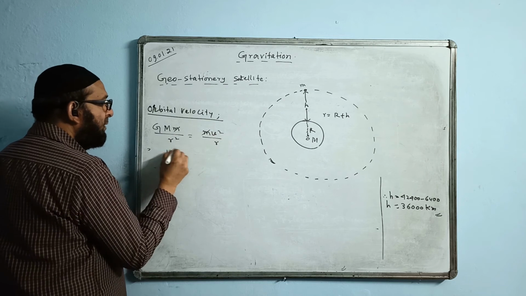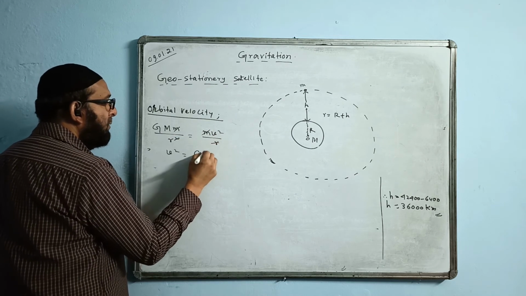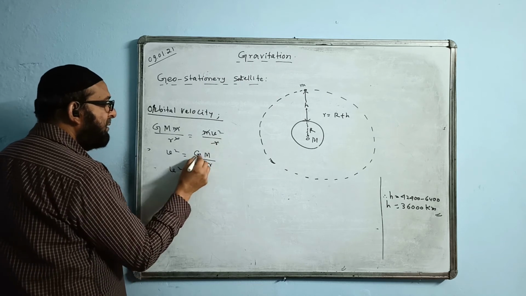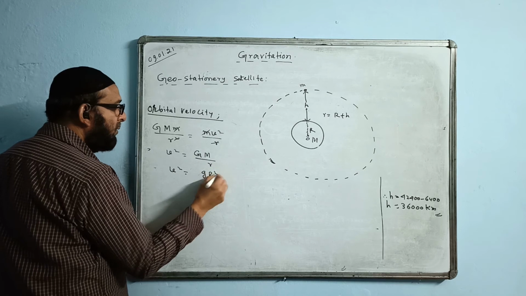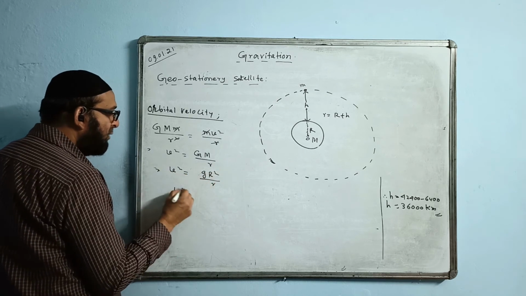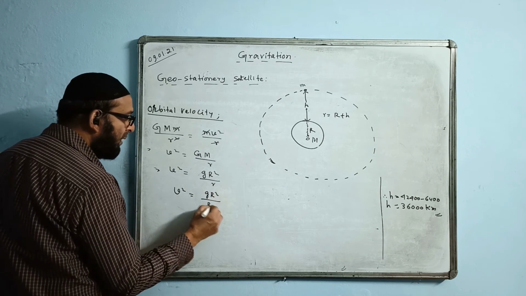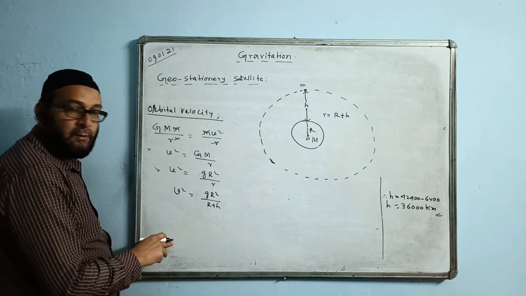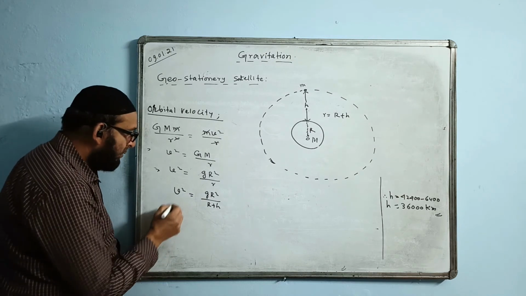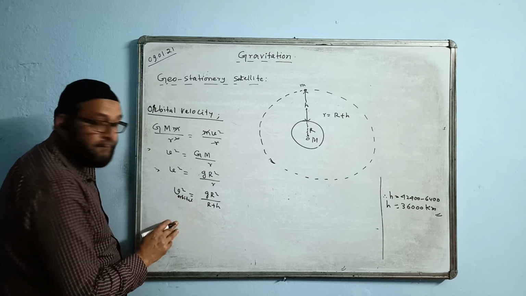We'll do cross multiplication. v square is coming like this. r also will go, GM by r. v square we write as it is. GM value we put gR square by small r. Then we write v square is equal to gR square by r, where we put R plus h. Okay. We write like this. This is the value of orbital velocity.